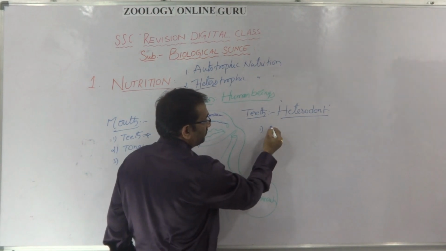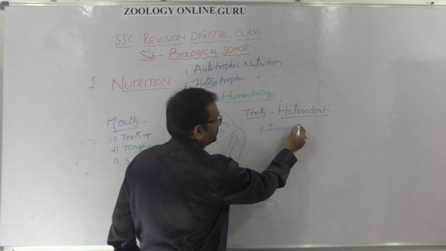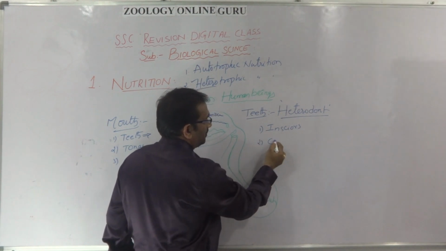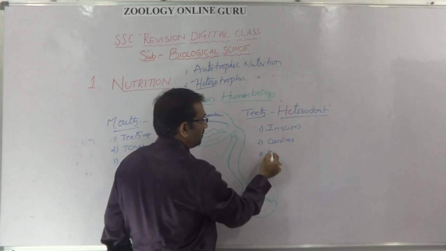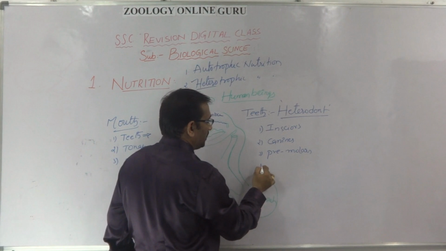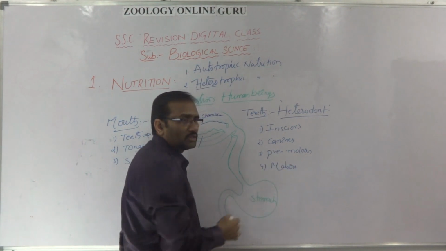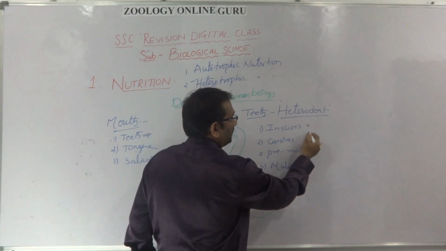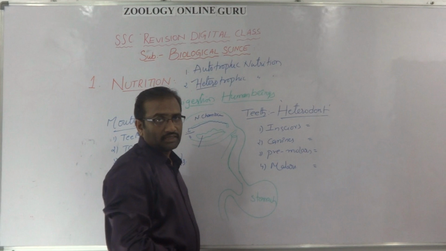Number one, incisors, canines, premolars, and molars. Incisors, canines, premolars, and molars are there.